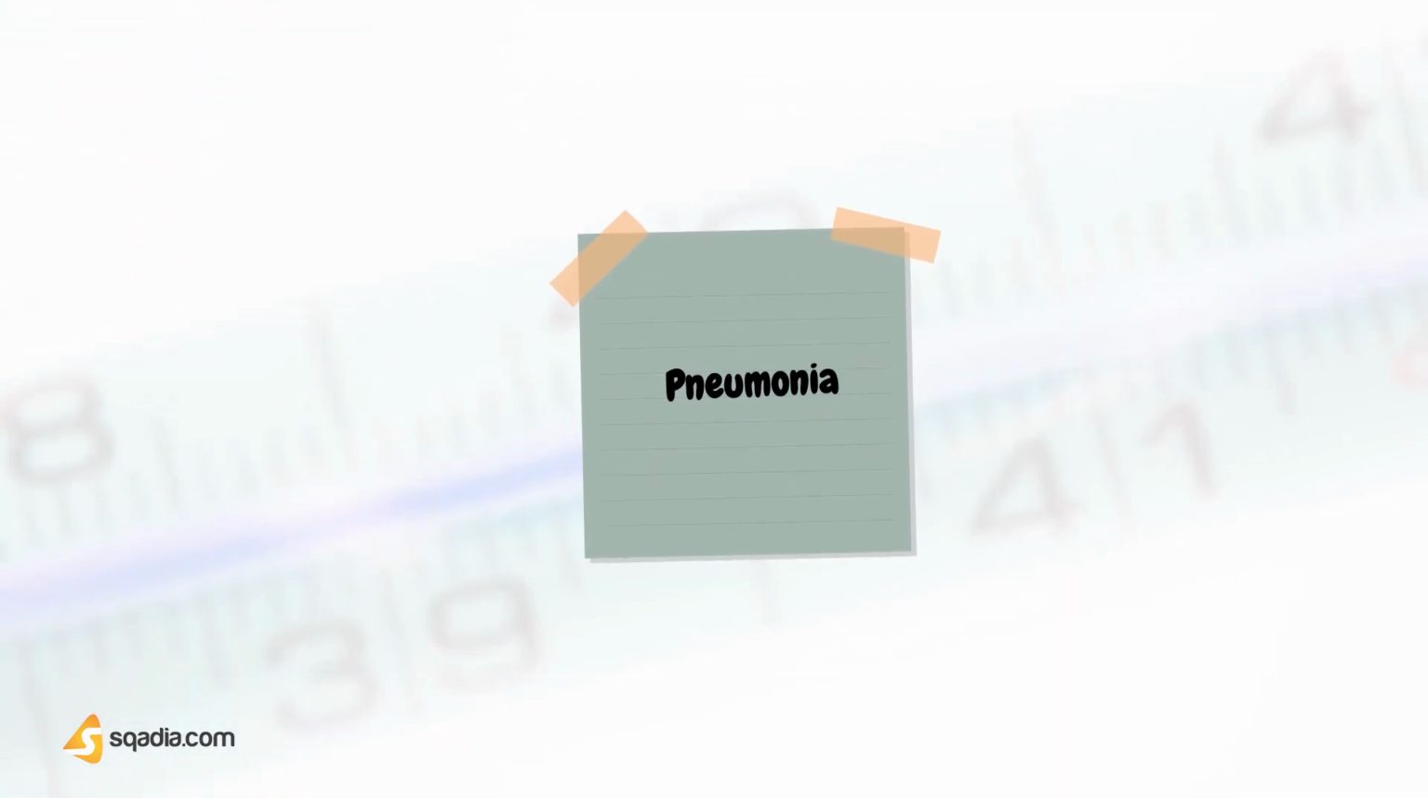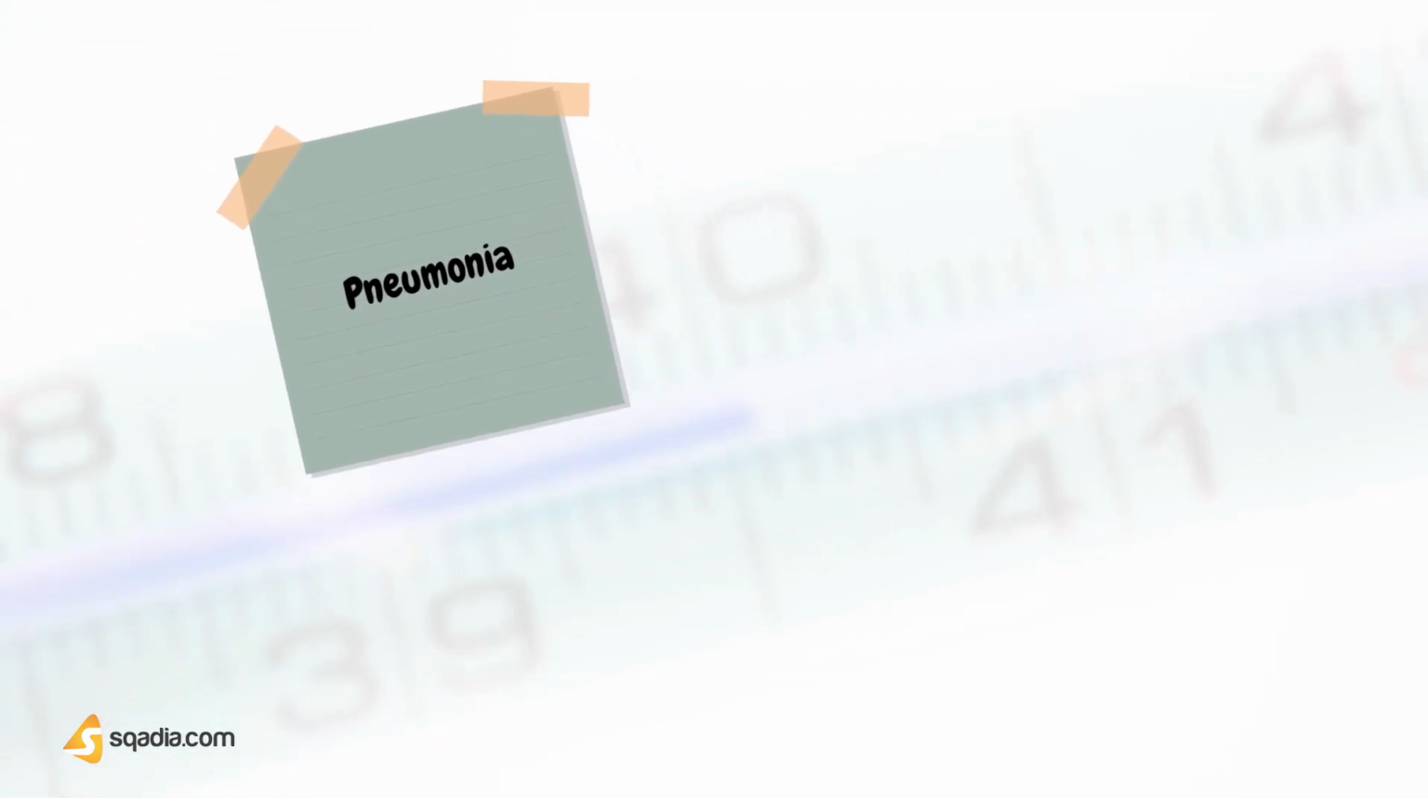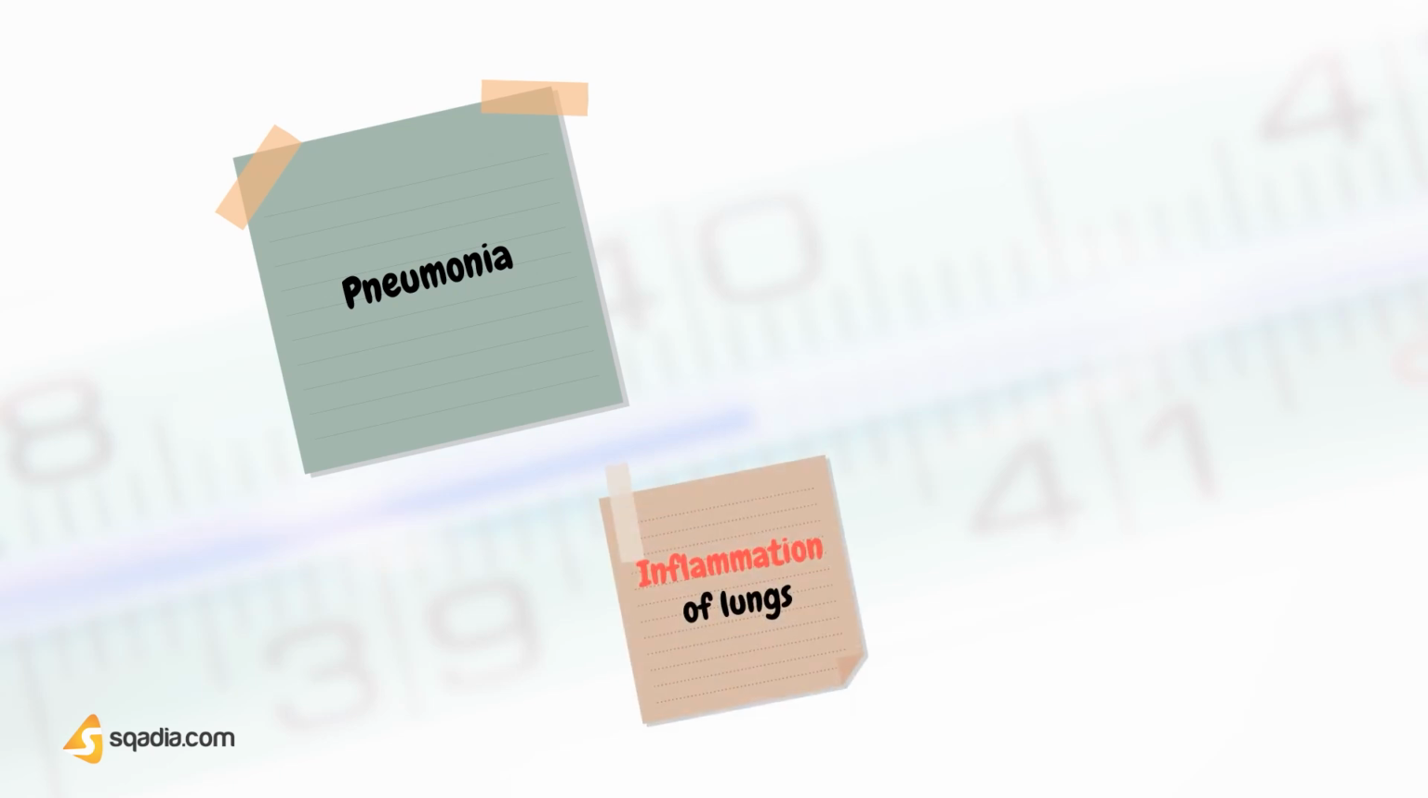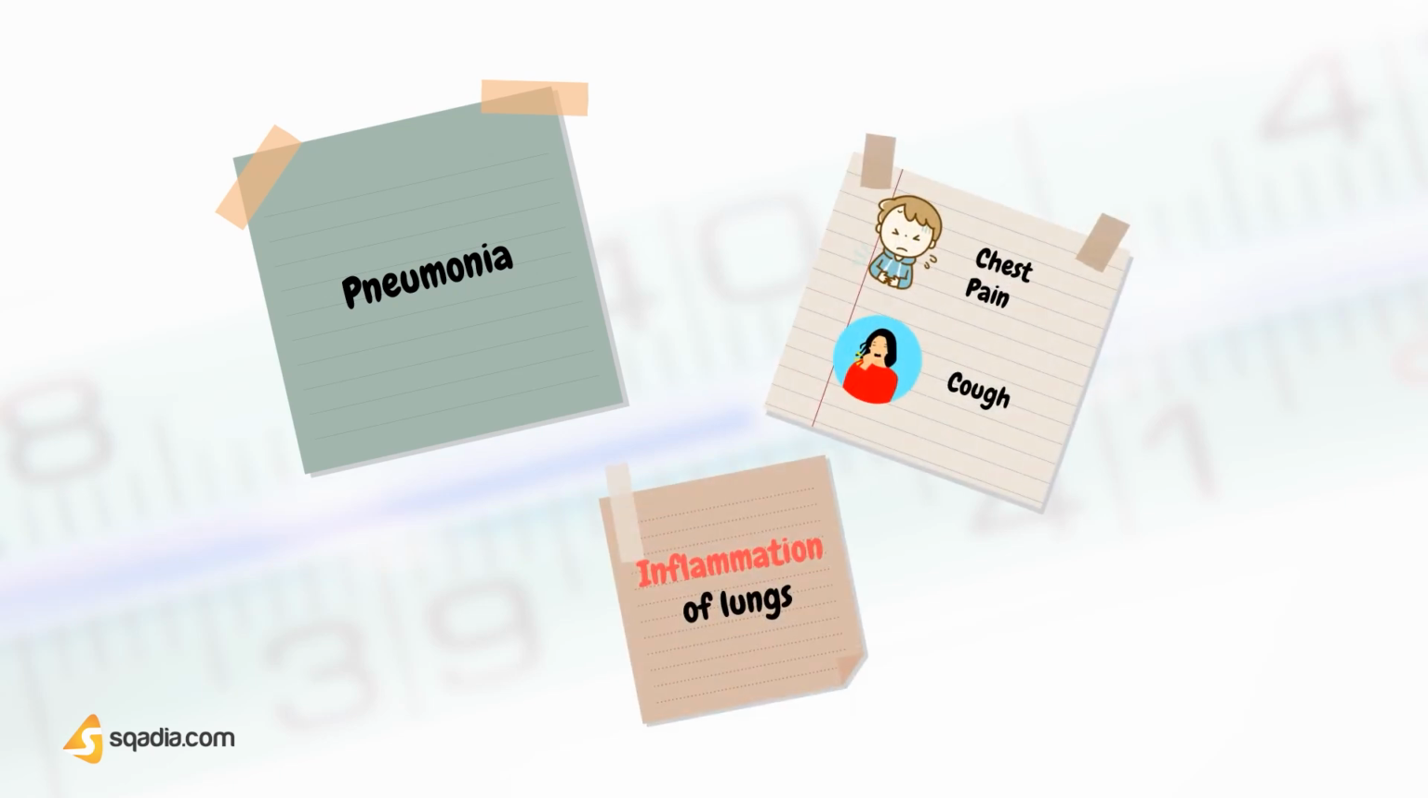First serious and less common cause is pneumonia. What is pneumonia? Pneumonia is inflammation of the lungs. What are the typical symptoms of pneumonia? So, let's discuss the symptoms of it. These are chest pain, cough, and coughing of green or yellow material.